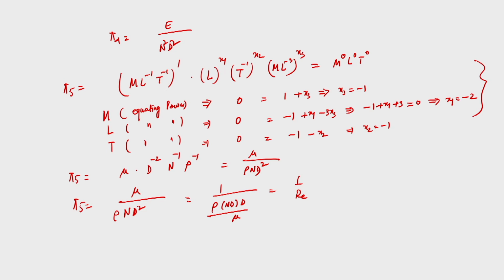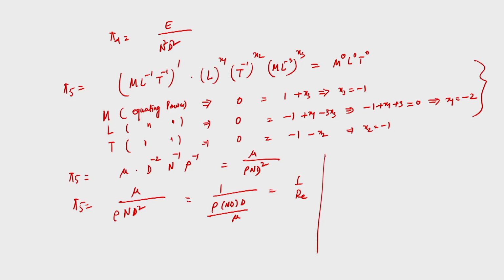So, with this we have arrived at a few pi terms. I did this exercise only to show how we can obtain a few dimensionless terms from flow through a pump, or in fact whenever fluid is flowing through a pipe or any closed conduit.